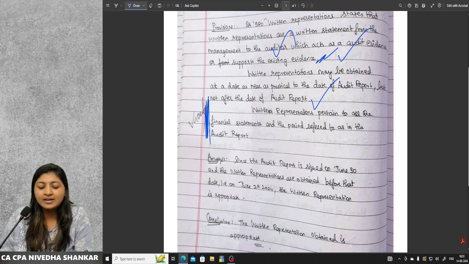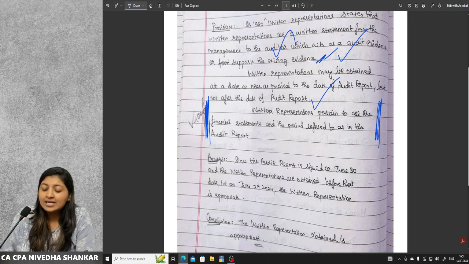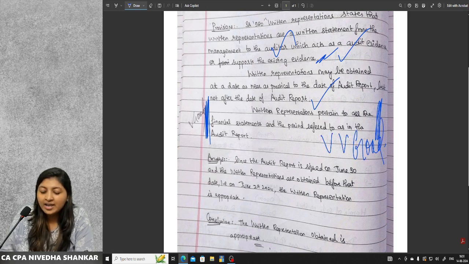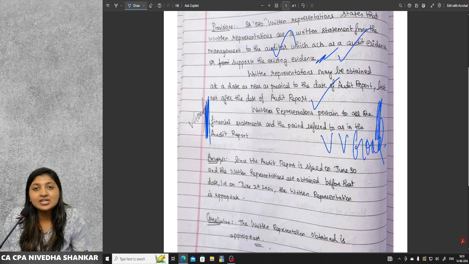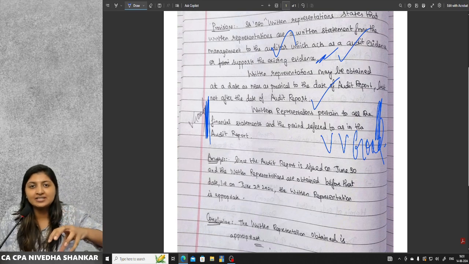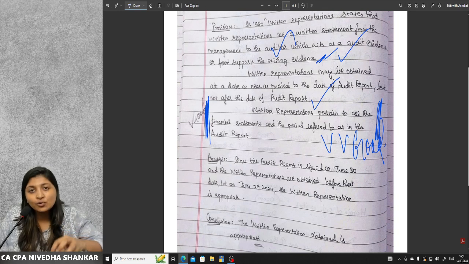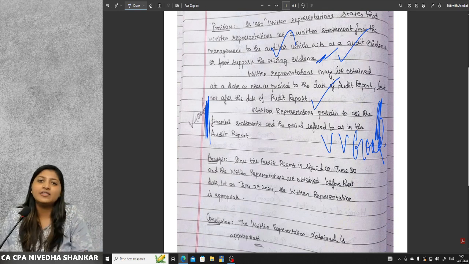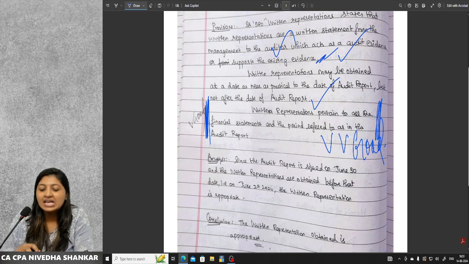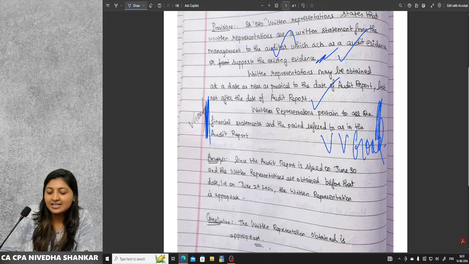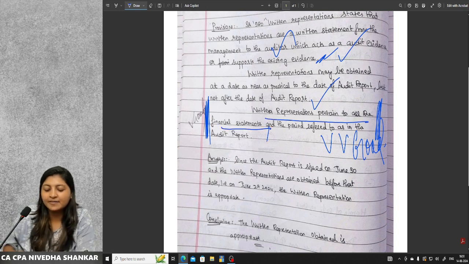I saw around 30 papers today. Not a single person has written this paragraph. Very, very good. They are talking about written representation pertaining to the financial statements, and only the financial statements the auditor is signing the audit report on. That is why this written representation pertains to the financial statements. This is important. This statement is important.